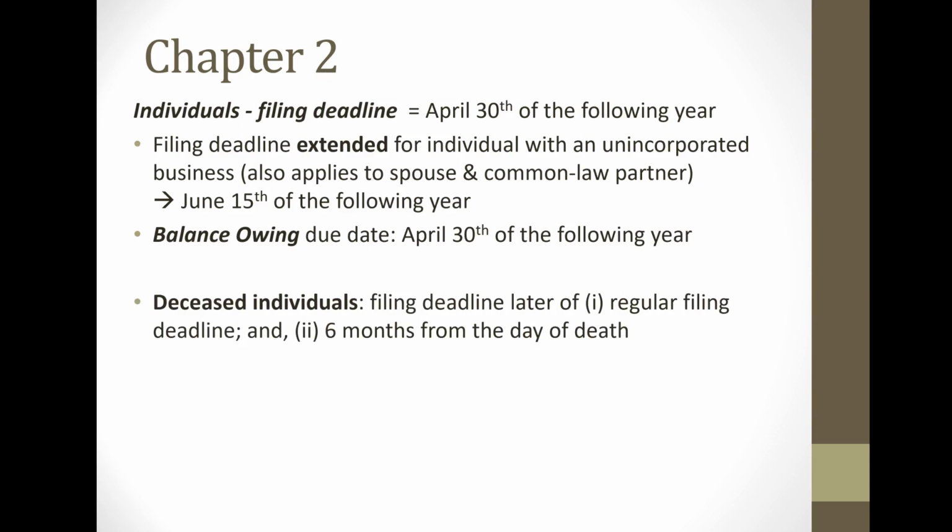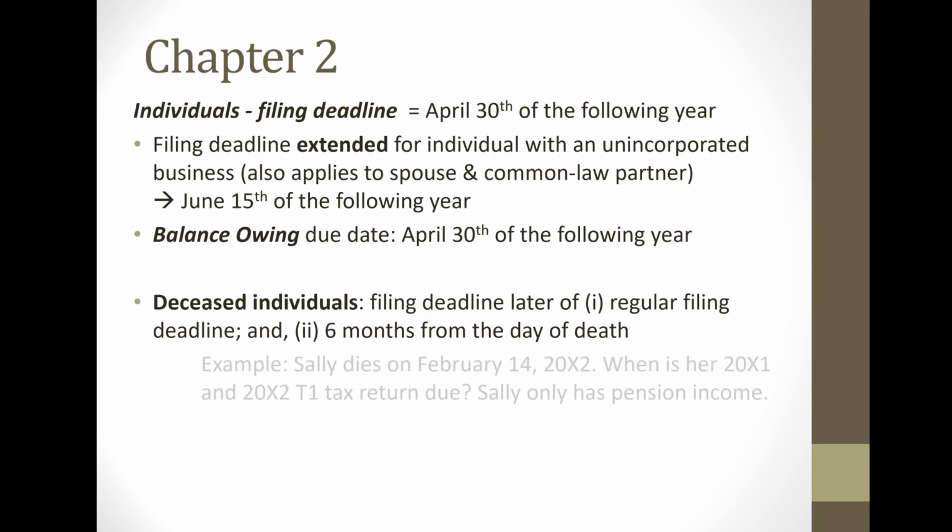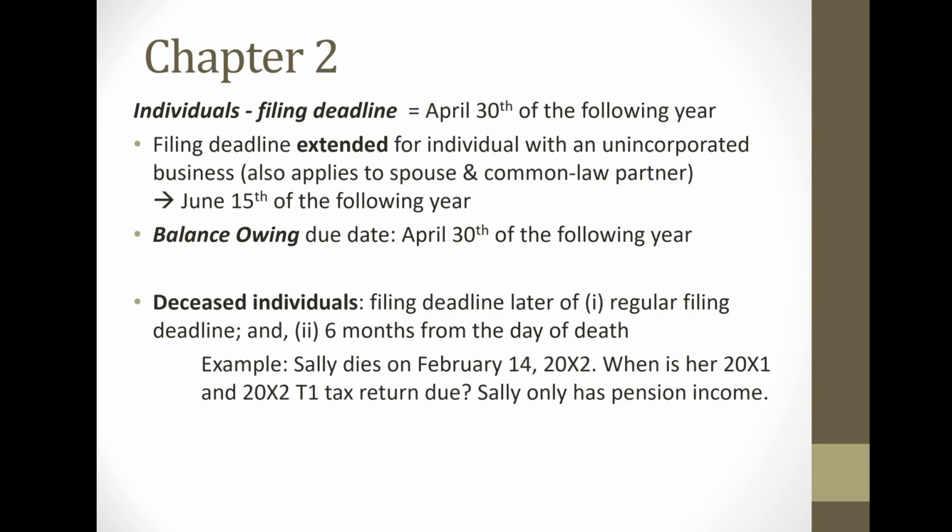Moving on, for individuals that are deceased, the filing deadline is the later of two dates: the regular filing deadline, that would be April 30th or June 15th of the following year, or 6 months from the date of death. So let's look at this example here. Let's say Sally dies on February 14th of the 02 year. When is her 01 and 02 T1 tax return due? And let's say Sally only has pension income. So see if you can solve this and pause the video now, and then resume it once you're ready to check your answer.